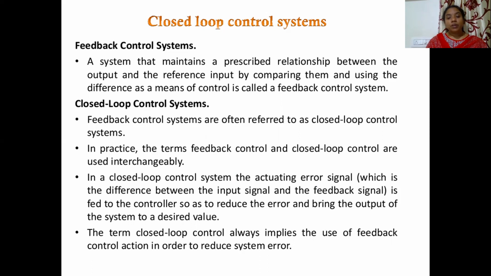In a closed loop control system, the actuating error, which is the difference between the input and the feedback signal, is fed to the controller so as to reduce the error and bring the output of the system to a desired value.